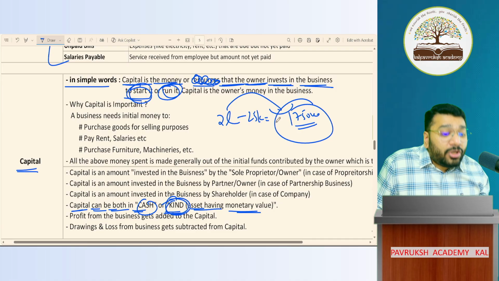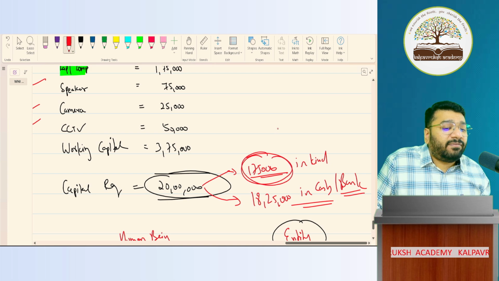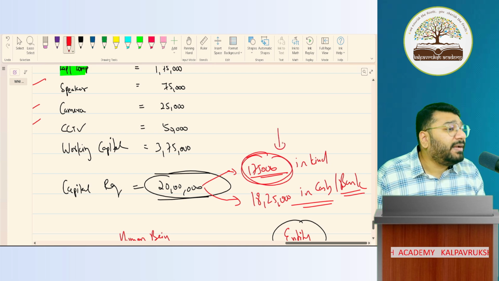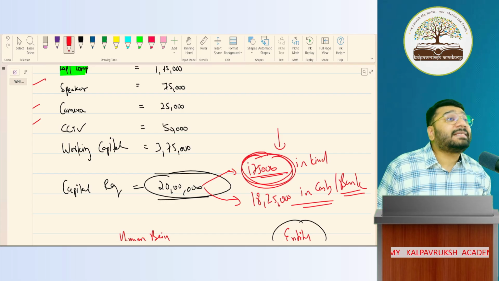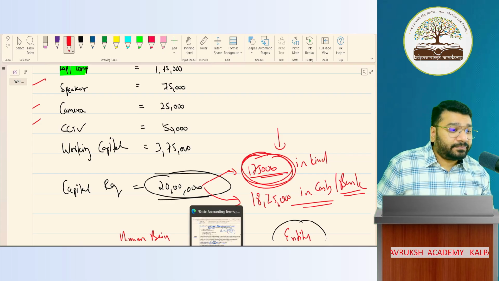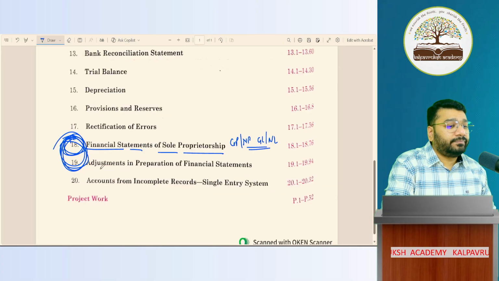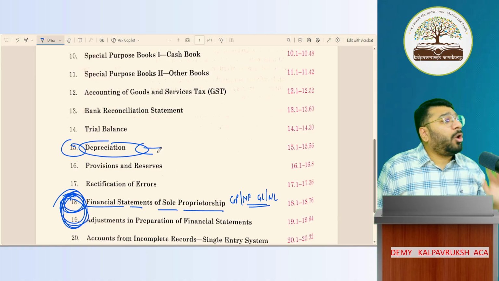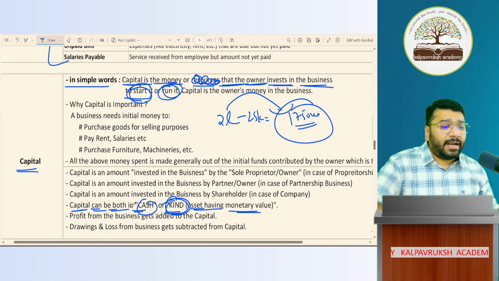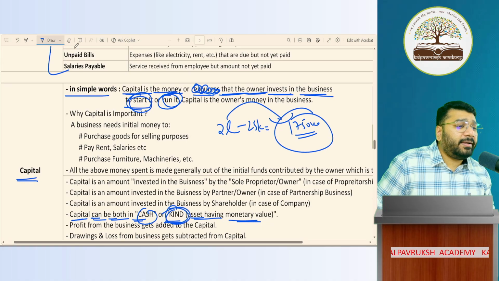Got it, not got it? So this is 175. This is how I calculated this 175 here. About this, we'll discuss in depth in a topic called depreciation. This one chapter is called depreciation. In there, we'll discuss in depth how the 25,000 is calculated and subtracted. Got it, not got it?